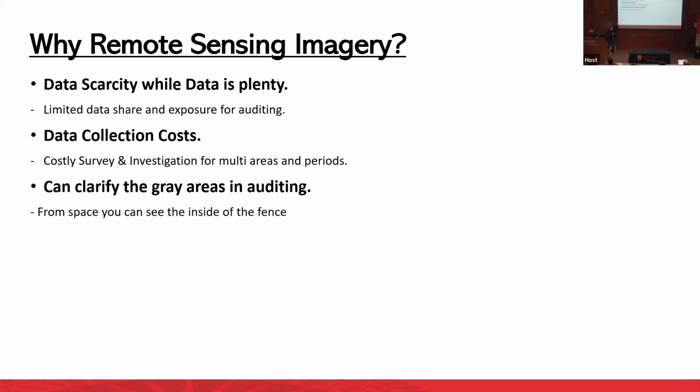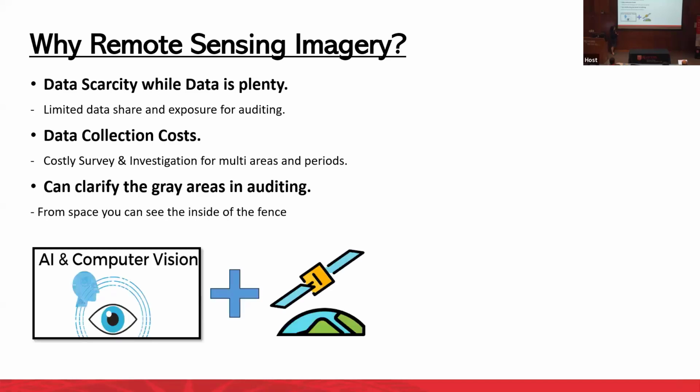It is also quite expensive to collect the data, specifically if we want to monitor specific areas, considering multiple areas and multiple types. So that's why we want to use satellite images. It is also mentioned in Yugu's paper. If I revisit this, if we want to clarify some gray area for auditing, we need to use exogenous data. There are many kinds of exogenous data, but we want to focus on satellite images for this paper.